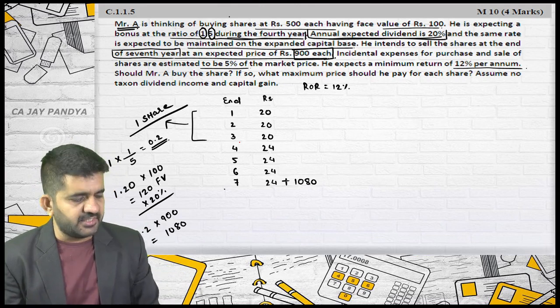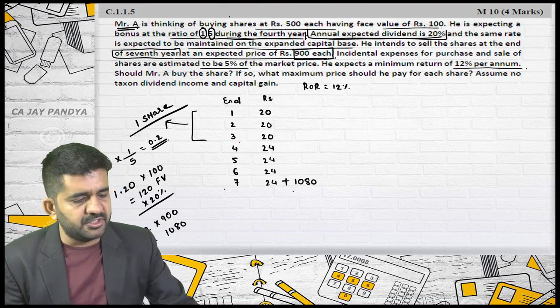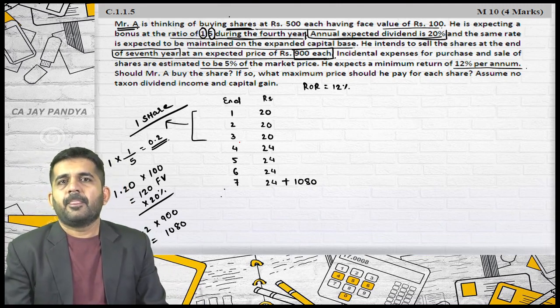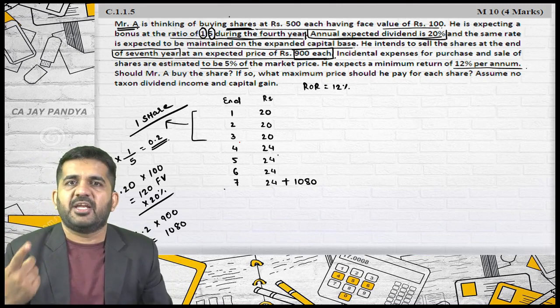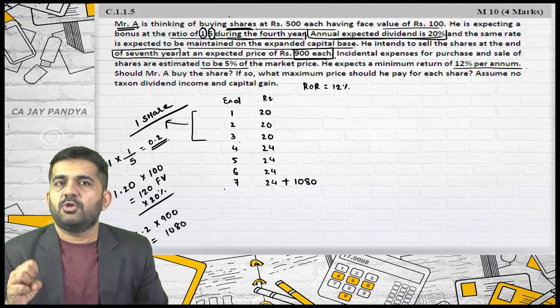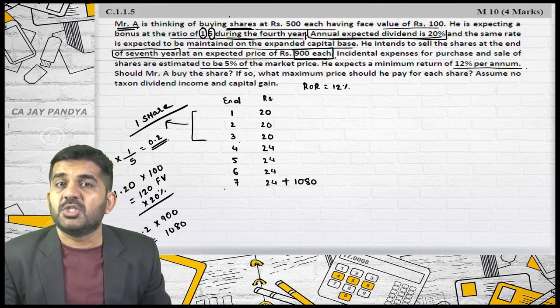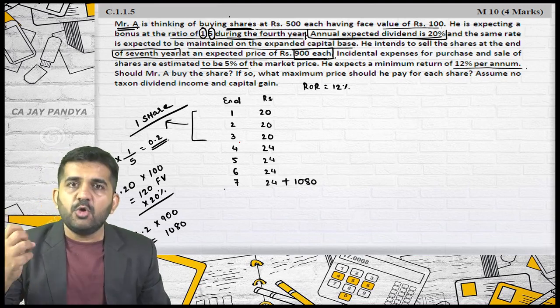Please try to understand. Now if you watch all this cash flow, if you have purchased one share of this company, this will be your cash flow. Do you agree? In first 3 years, you will be getting dividend of 20. After that, you will be getting dividend of 24. At the end of 7th year, you will be getting 1080 rupees if you have purchased one share initially. Yes. Now you have got 1.2 share.